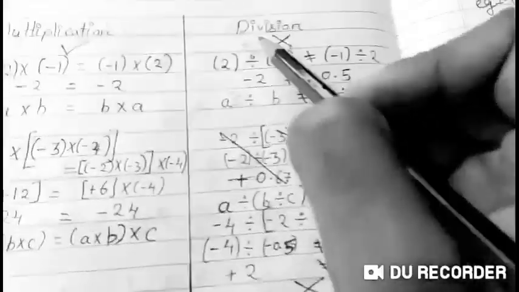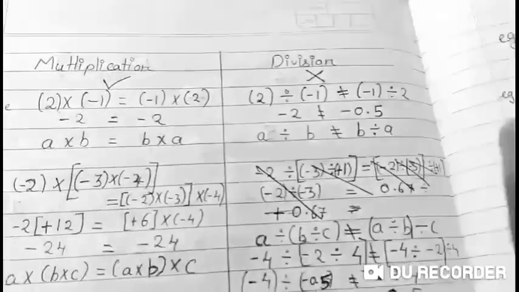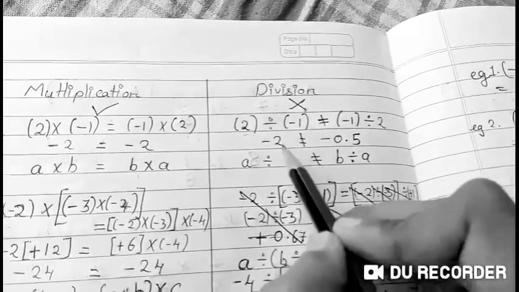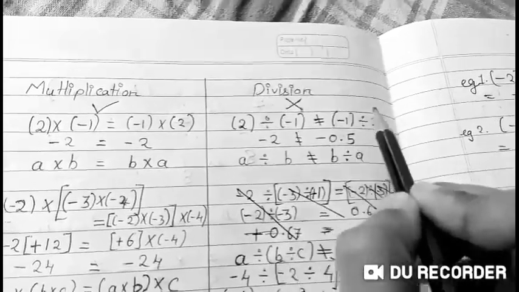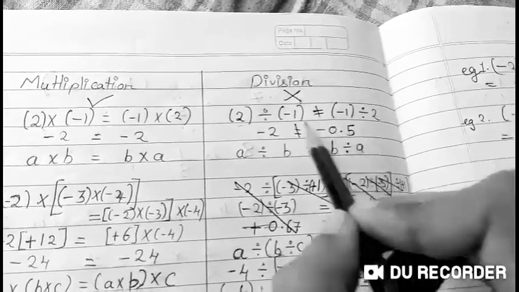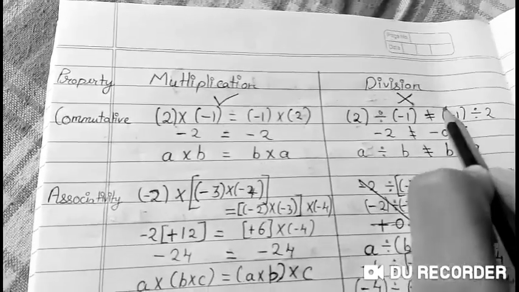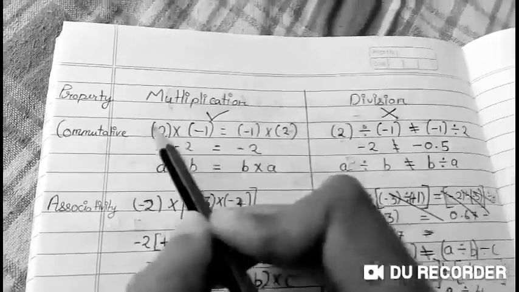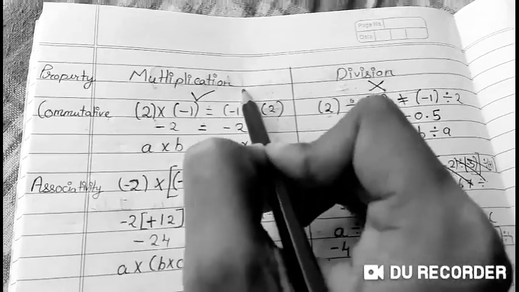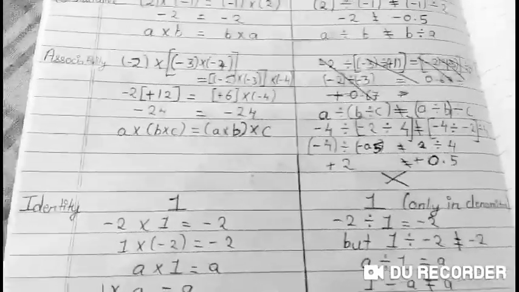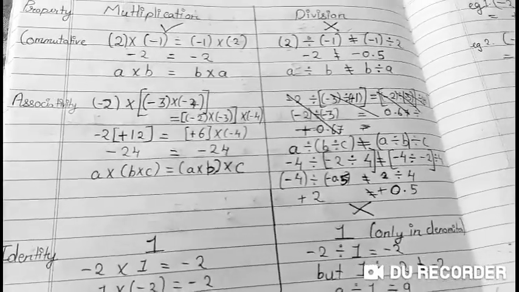But if you go on to division, commutativity is not applicable. For example, check: 2 divided by minus 1 was minus 2, and minus 1 divided by 2 was minus 0.5. So the answers are different. So commutativity is applicable for multiplication but it is not applicable for division. Okay, now similarly, when it comes to associativity,